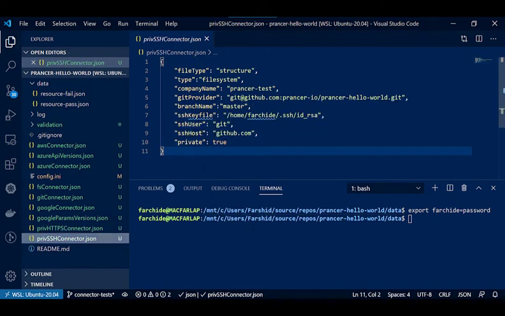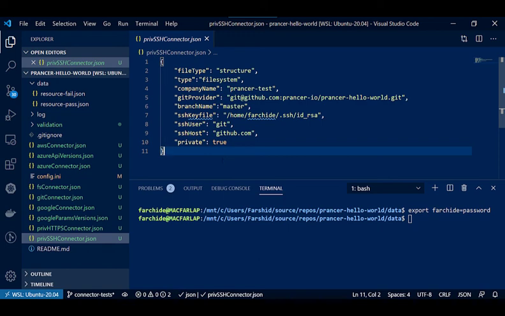Also, we have another type of connector. We can connect to a Git provider with SSH authentication. We have the familiar attributes here. We have the SSH key file, which is the absolute path to the private key on your local system. The SSH user and SSH host, in this case github.com. And also you can see that the repository is private. So whenever the framework wants to connect to that Git provider, it uses the SSH user and also the private key from this absolute path here.